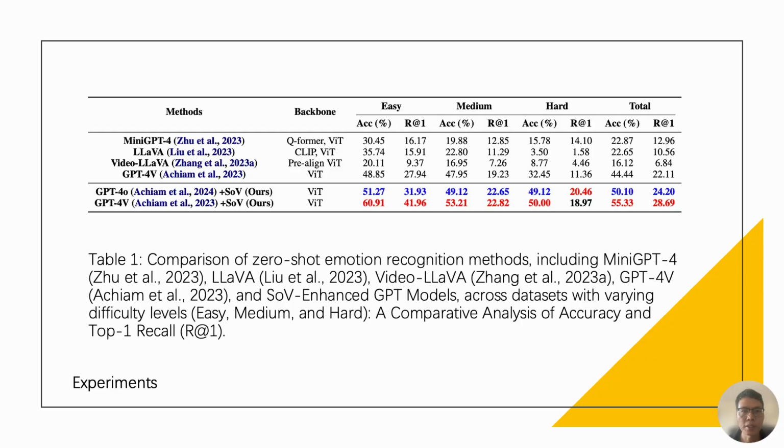This table compares various zero-shot emotion regulation methods, including MiniGPT-4, LLaVA, Video-LLaVA, and GPT-4, across different difficulty levels. Our approach shows significant performance improvements, especially in more challenging conditions. Notably, our method achieves the highest accuracy and recall, demonstrating the effectiveness of visual prompts in enhanced emotion regulation.